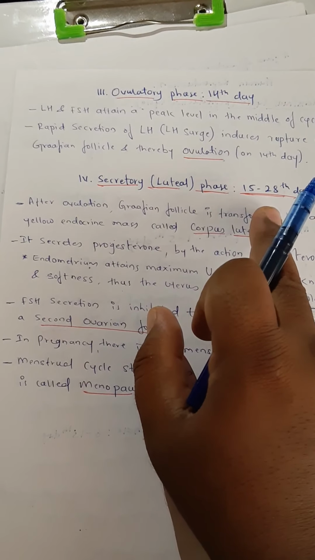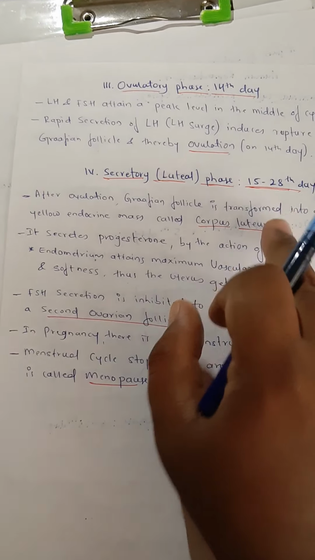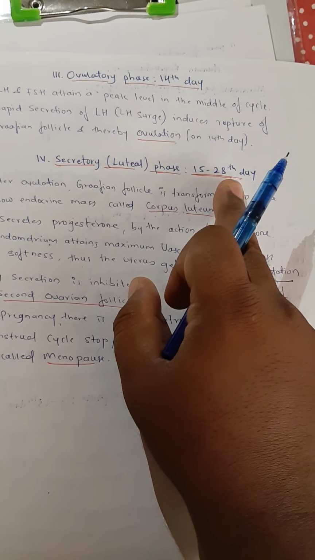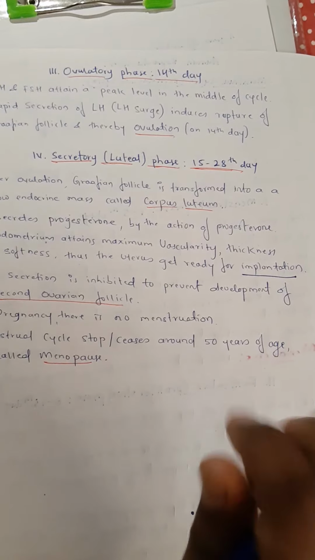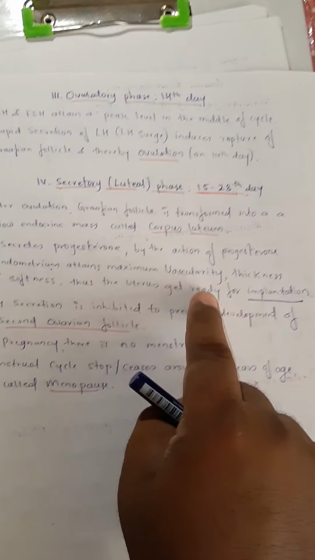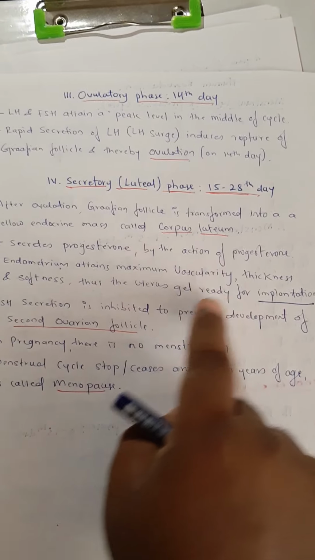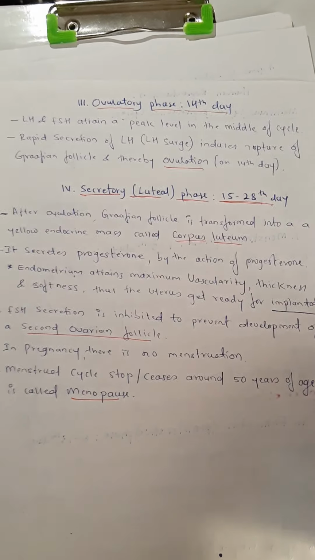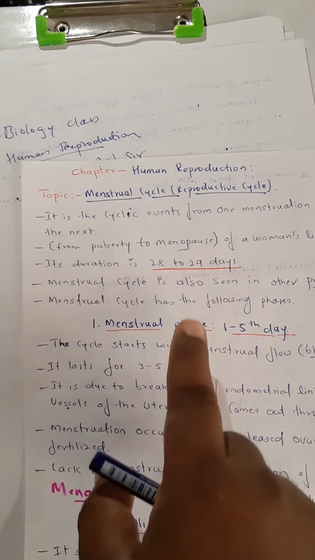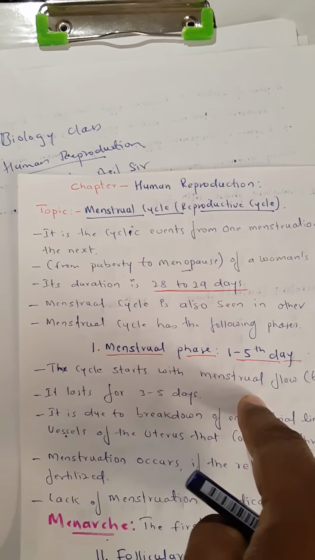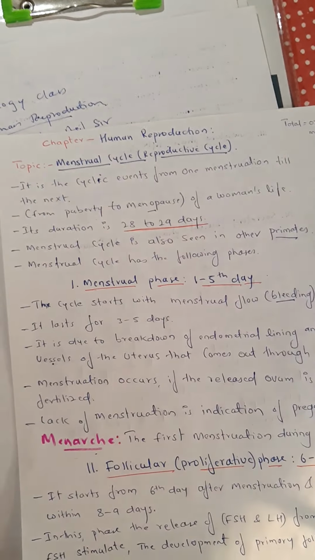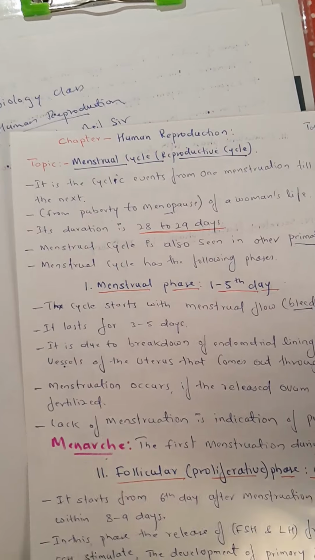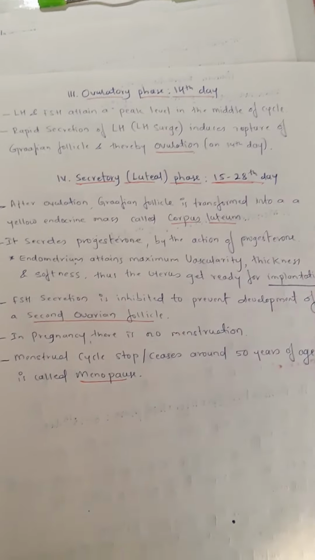Suppose after 28 days there is no sperm, there is no fertilization, then the same endometrium wall, the uterus lining, is again ruptured and released, and the cycle is going to repeat. What is the first phase? Menstrual phase. Understood? So the menstrual cycle is going to work like this.